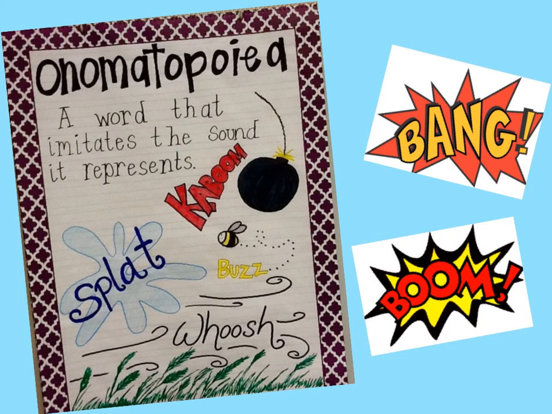So splat. Okay, we can visualize what that sounds like. Kaboom. Okay, you can visualize what that sounds like. Buzz, whoosh. Basically, onomatopoeia is sound words. Bang, boom. Please pause the video now and write the word onomatopoeia in your reading notebook. Also write the definition and then two of these sound words.